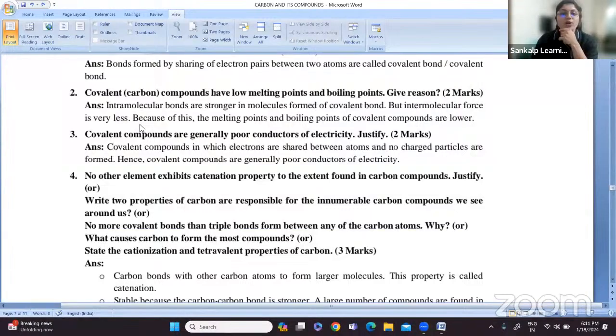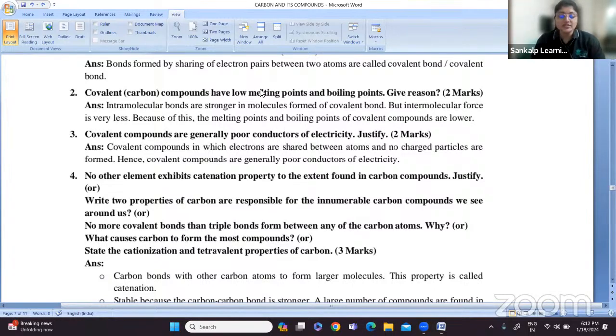Next question: covalent compounds are generally poor conductors of electricity. Justify means what? Give reason. So why are they poor conductors of electricity? Because the electrons are shared. How are covalent compounds formed? Covalent bonds are formed in which electrons are shared between the atoms.